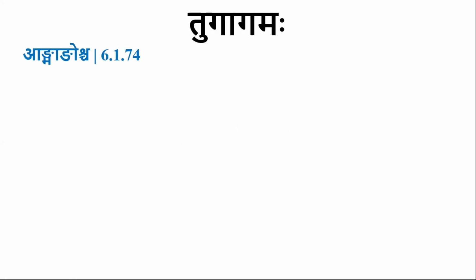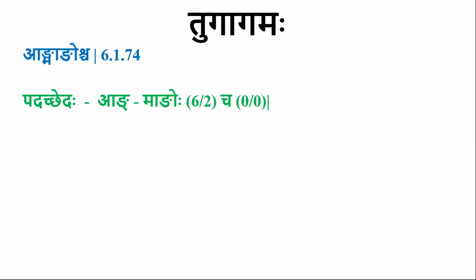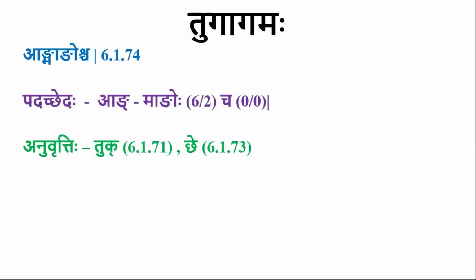Ang Mangoscha, 6174. Samhitayam was 72, Checha 73, Ang Mangoscha 74. If you do the Padacheda, Ang Mangoho Cha. Ang Mangoho is Shashti Dvivachana, two words are here, Ang and Mang, so it is in Dvivachana. Cha is Avyaya. Anuvritti of Tuk from Rasvasya Piti Kruti and Che from Checha are taken here. So the Adhikara Sutra is Samhitayam.